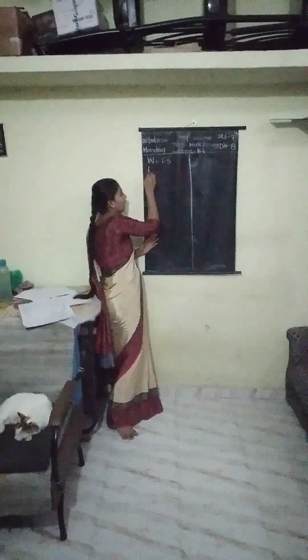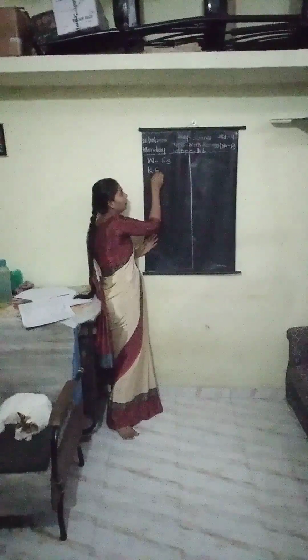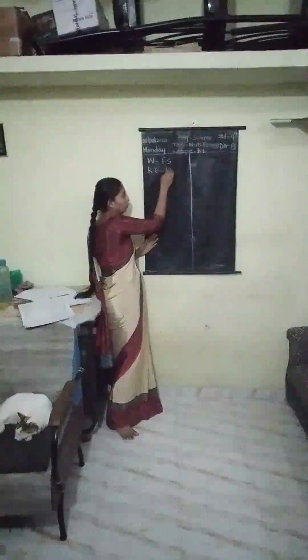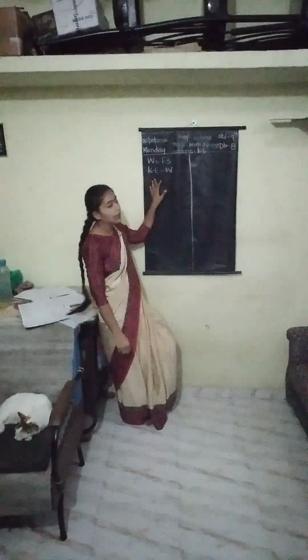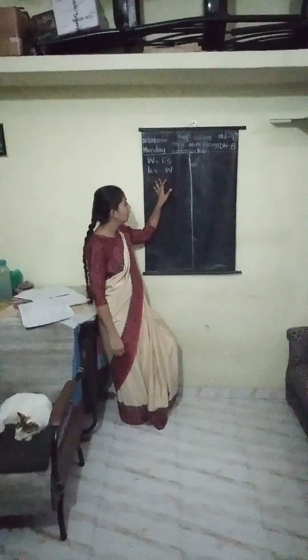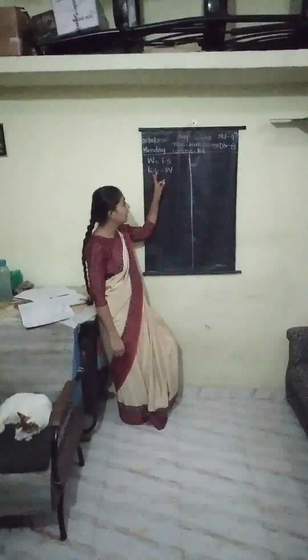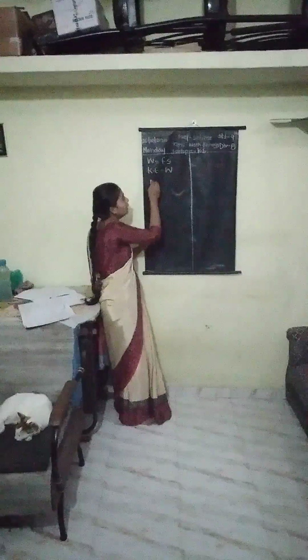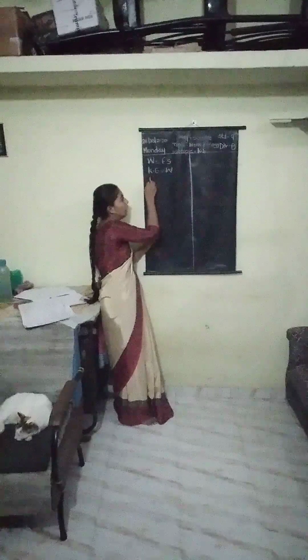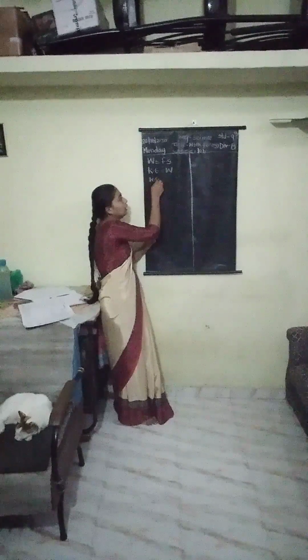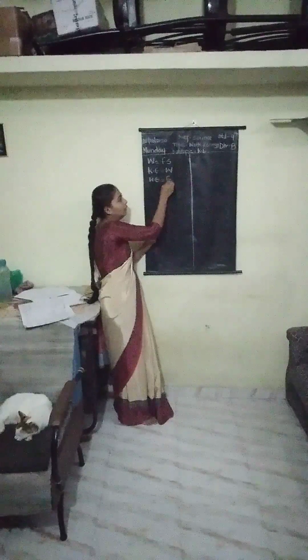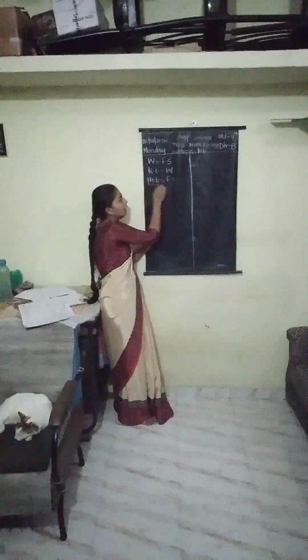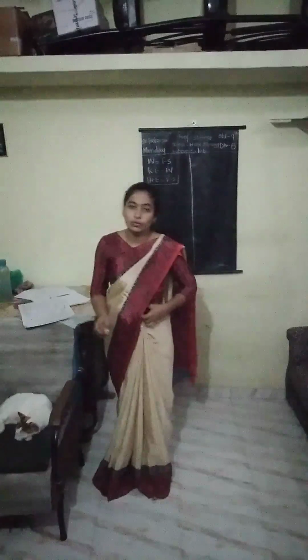That is, KE is always equal to W. Means kinetic energy is equal to the work done. As work done is equal to F into S, kinetic energy is also equal to F into S. Okay, means kinetic energy and work done are equal to one another.